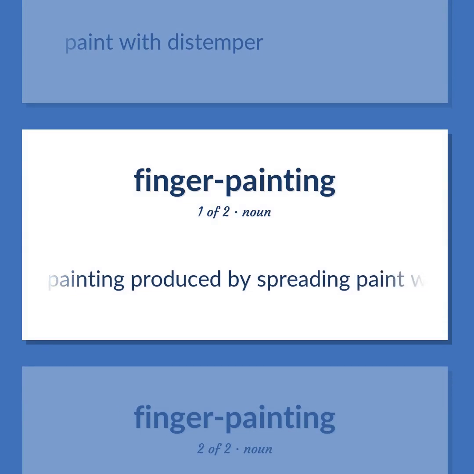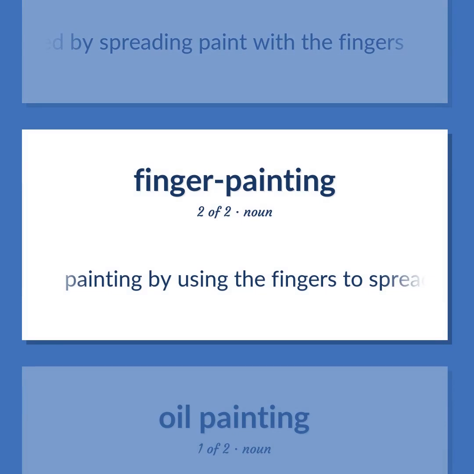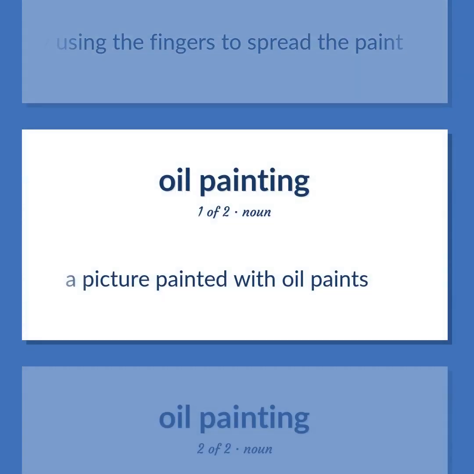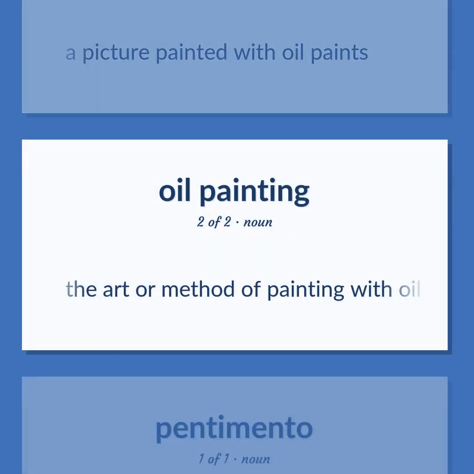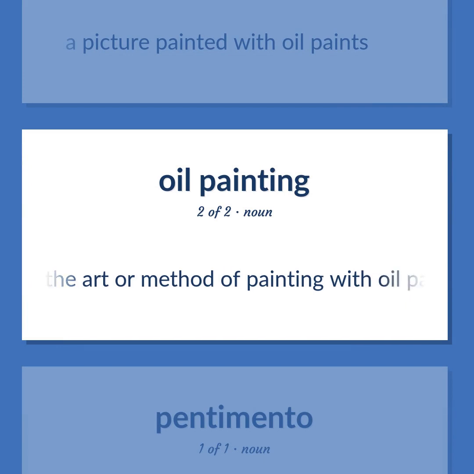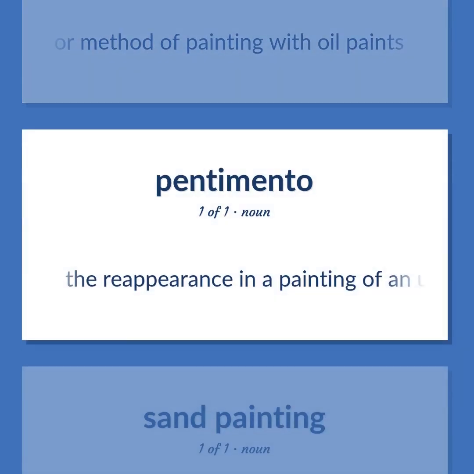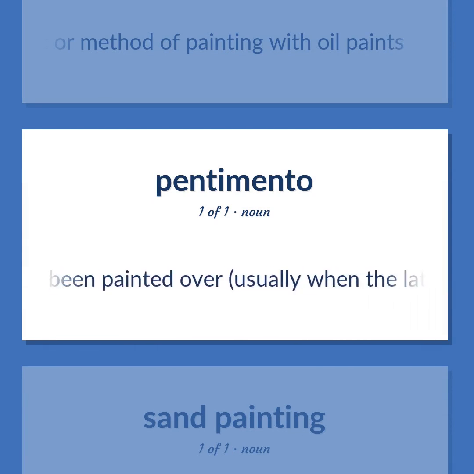A painting produced by spreading paint with the fingers. Painting by using the fingers to spread the paint. A picture painted with oil paints. The art or method of painting with oil paints. The reappearance in a painting of an underlying image that had been painted over, usually when the later painting becomes transparent with age.